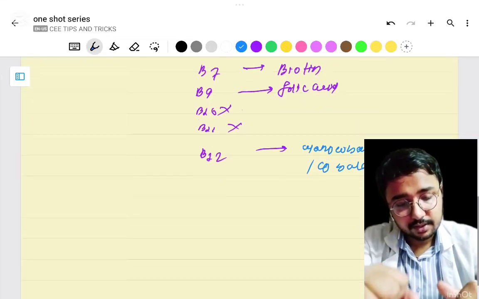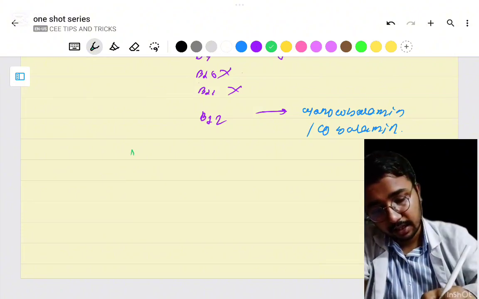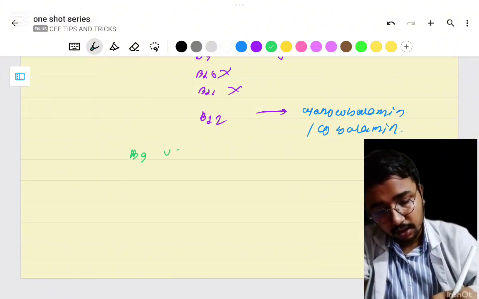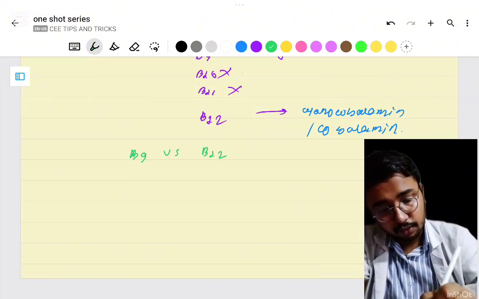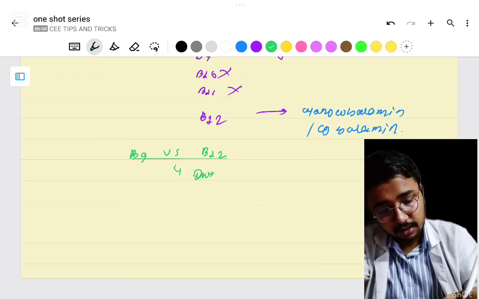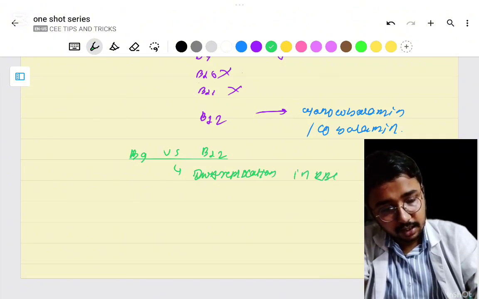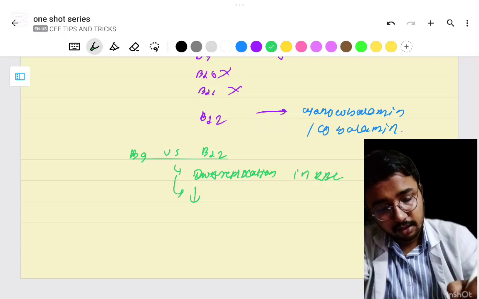These two are very important, and I am going to discuss B9 versus B12. Both participate in DNA replication, particularly in RBC.